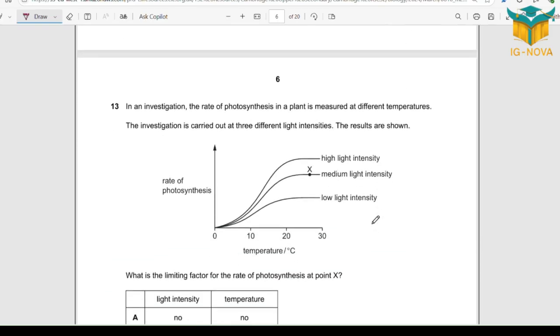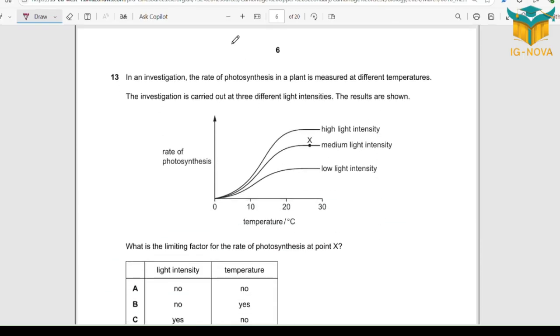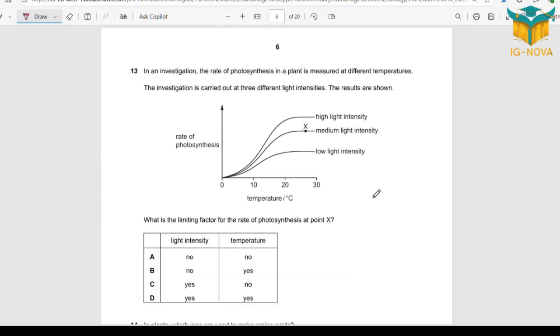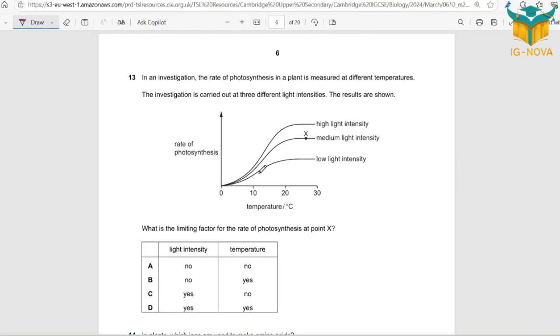Thank you. Question 13. Limiting factor. A factor in short supply that limits life reactions. Before plateau, I mean area A of the graph and area B. You have to divide your graph into two sections.